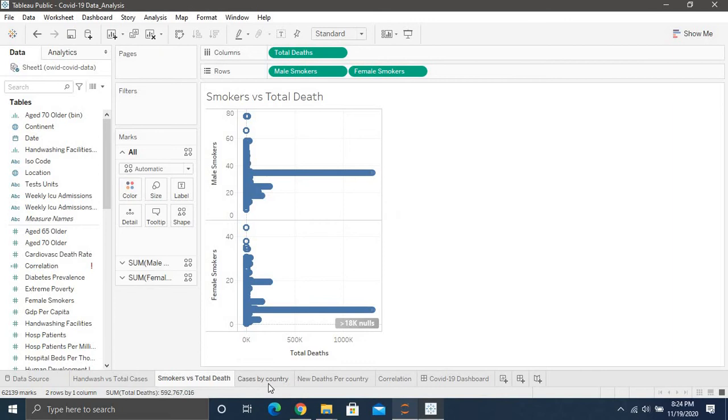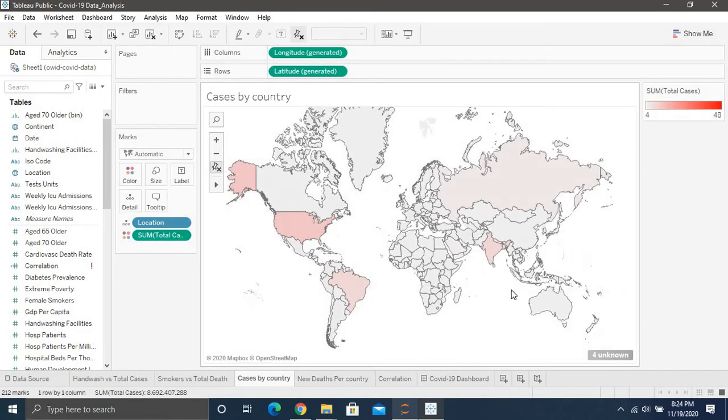I'm just noting it. So now I'm just checking the cases by country, and this is what we want. This is the map we see in Google every day. So as you can see, the United States, at the time of this data set which I've used, had around 987, and India has around 620, Russia has around 175... is that million? Oh my God. Okay, 175 million. And yeah, Brazil is also doing pretty bad as well.